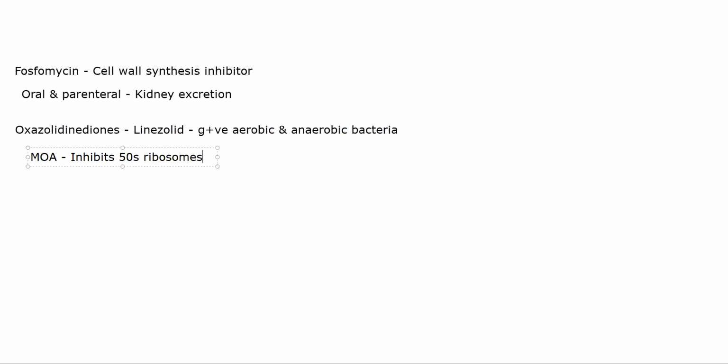Now this should be given after dialysis. If you are giving it in a patient who has dialysis, specifically hemodialysis, give it after hemodialysis. Okay. If the patient already has renal failure and they are on dialysis, give this drug after dialysis because it tends to get excreted out if you're giving it before dialysis.